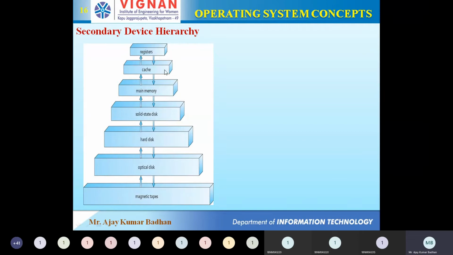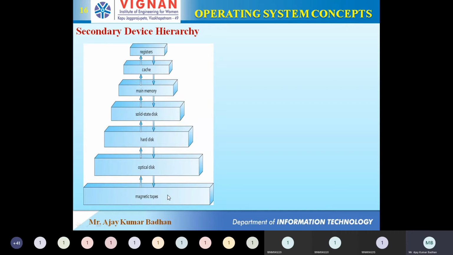Remember that register, cache, and main memory, that is your RAM, are all volatile. In the sense, as soon as you disconnect the power, whatever data is present in registers, cache and memory will get erased. And all the remaining memories from solid state disk to magnetic tape are non-volatile in nature.